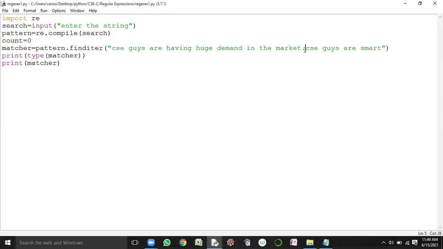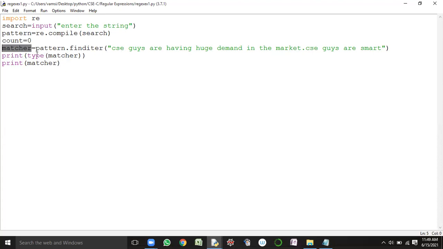So how many occurrences are there? 2 occurrences are there. CSC is available in the target string 2 number of times. The first occurrence is available here, the second occurrence is available here. When it is considered as a string, the index starts from 0. So the range of indexes will be returned for these particular occurrences. That will be available in the object created by this finditer method, and that object will be captured into the matcher variable.